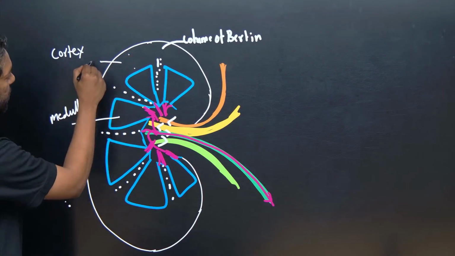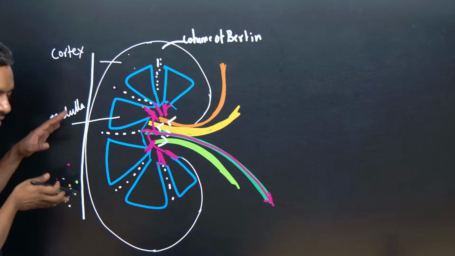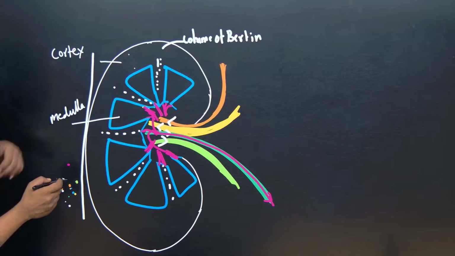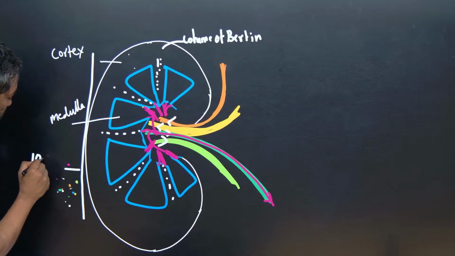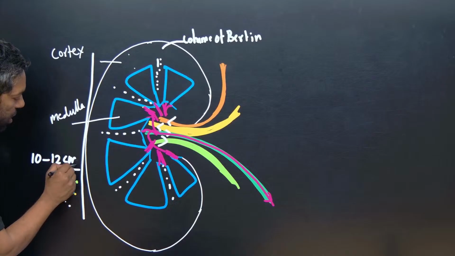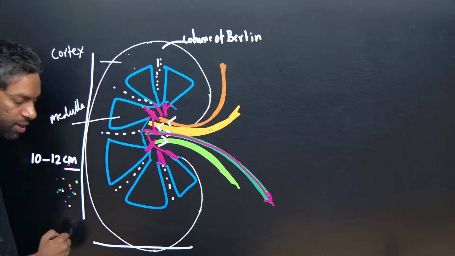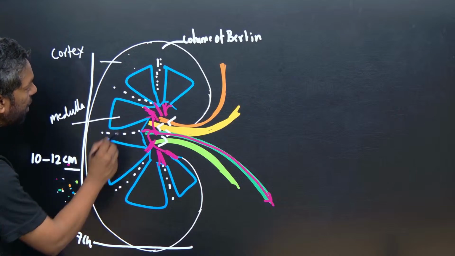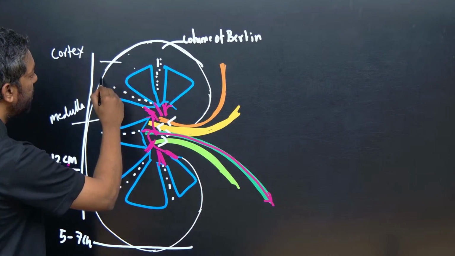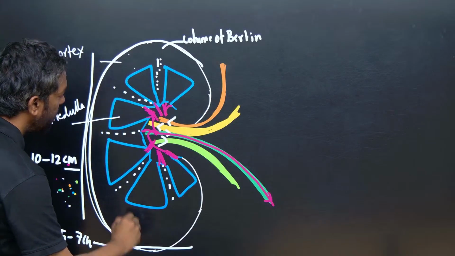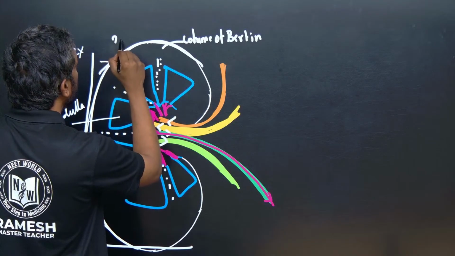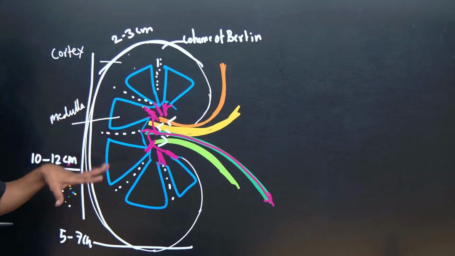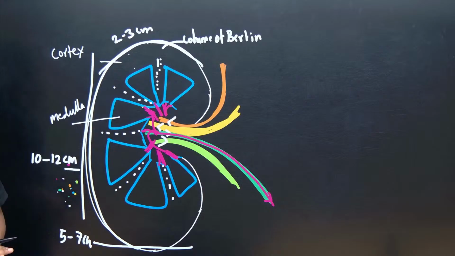Now we are going to discuss the size of the kidney, how many centimeters. Length is 10 to 12, right? Width is 5 to 7, and thickness is 2 to 3. Thickness is 2 to 3 centimeters. This covers the medullary part and the cortex region.